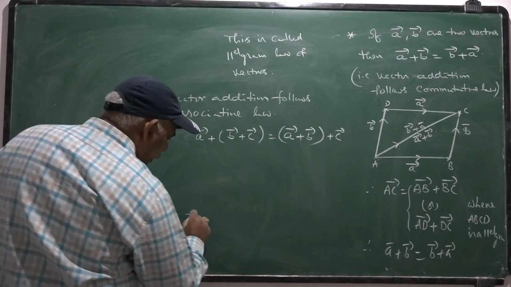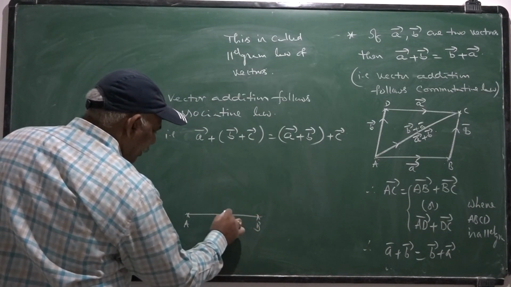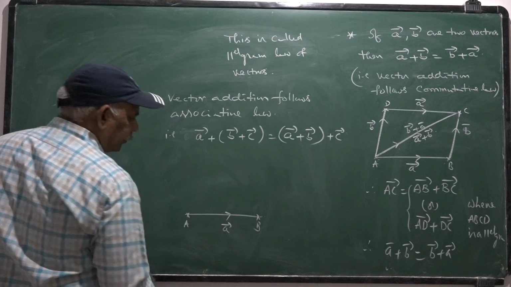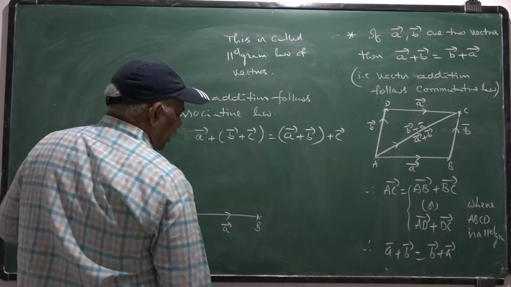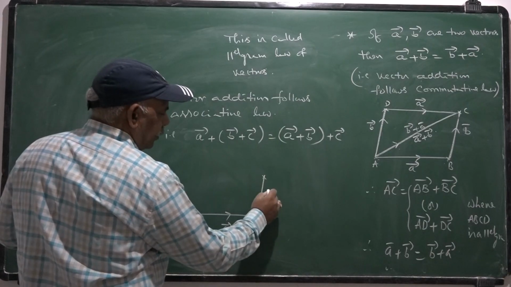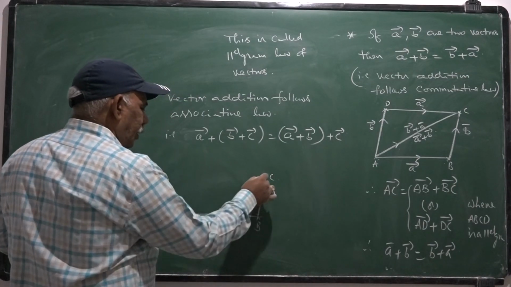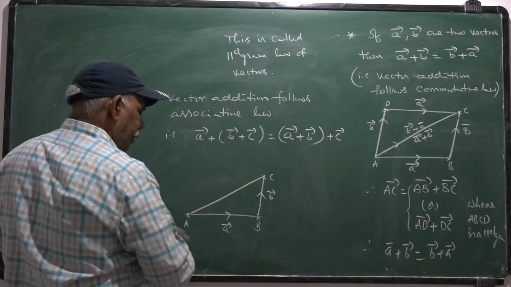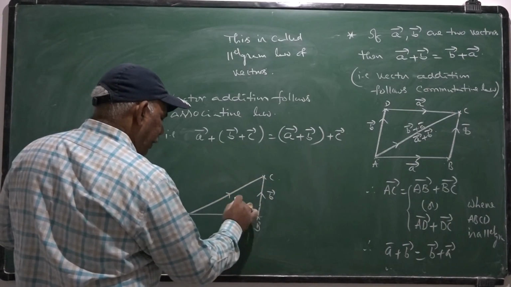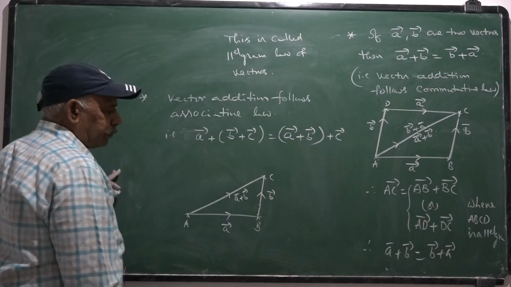Now, geometrically, let us suppose AB is A bar, BC is B bar. Then this is A bar plus B bar, AC bar.